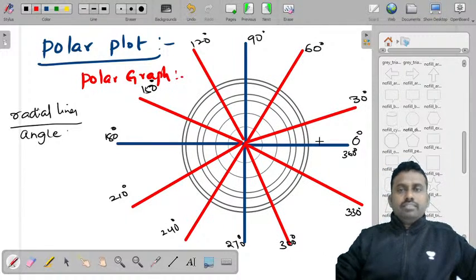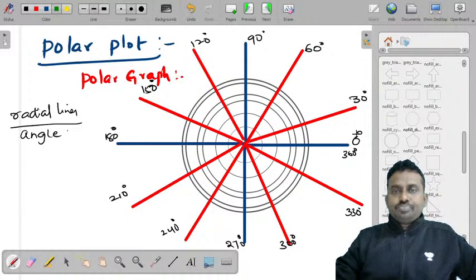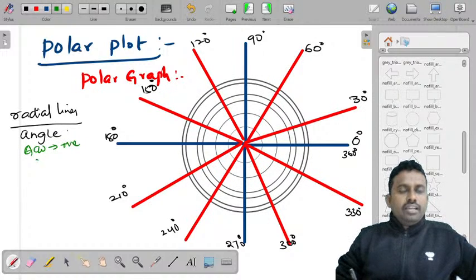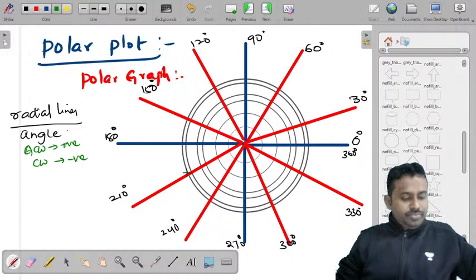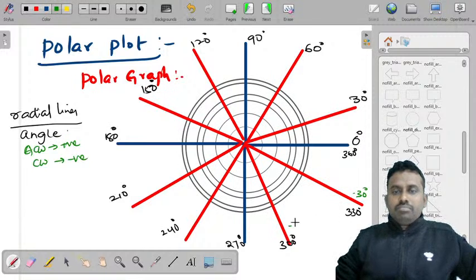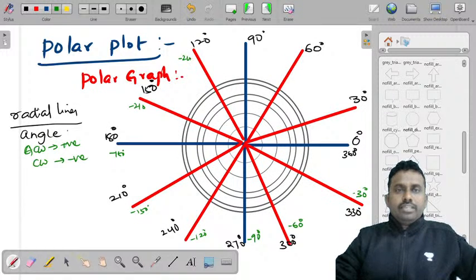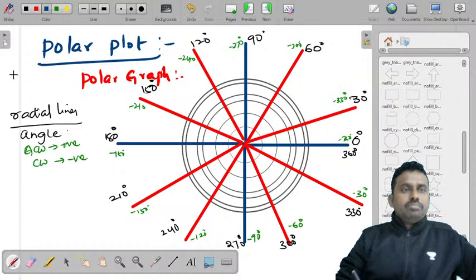And if you also take it in this direction, you also have these angles. Angles in anti-clockwise are positive, in clockwise they are negative. You can also take it clockwise. This is 0, this is minus 30, minus 60, minus 90, minus 120, minus 150, minus 180, minus 210, minus 240, minus 270, minus 300, minus 330, and minus 360. And this is what the radial lines representation is.